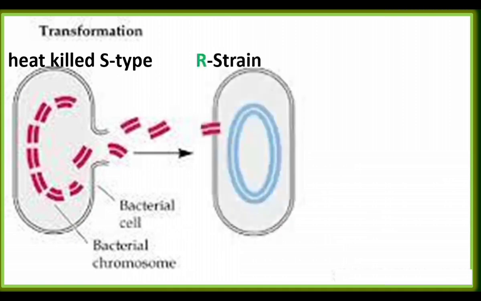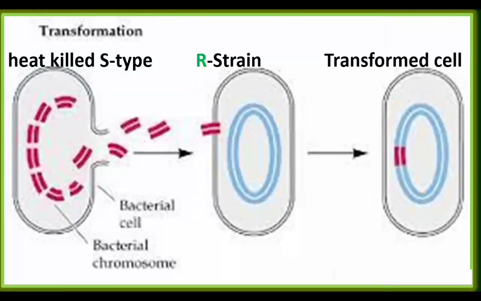The heat killed S type has DNA. The dead bacterial DNA entered into the R strain and changed the R strain into S. Now the cell is a transformed cell. This is bacterial transformation. The transfer of DNA from a dead bacterium into the living cell transforms the character of a bacterial cell.